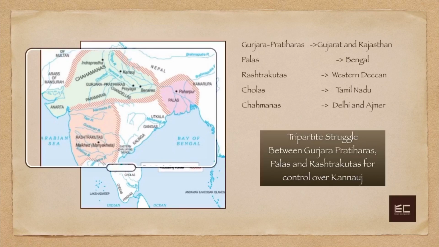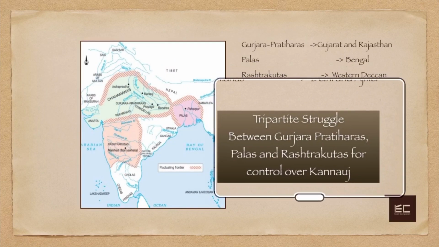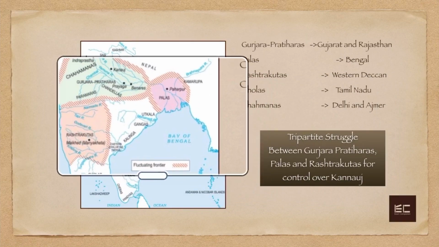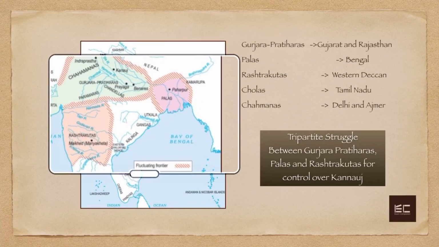The Tripartite struggle was between the Gurjara Pratiharas, Palas, and Rashtrakutas for control over Kannauj. Now, why was it called the Tripartite struggle? Because there were three parties involved: Gurjara Pratiharas, Palas, and Rashtrakutas. Tri means three, and tripartite means anything that involves three parties. I hope I am clear.